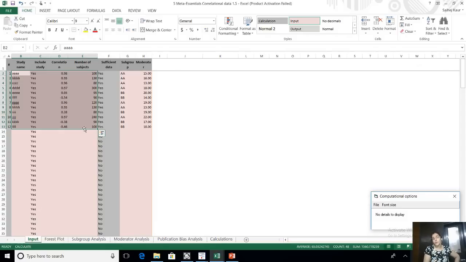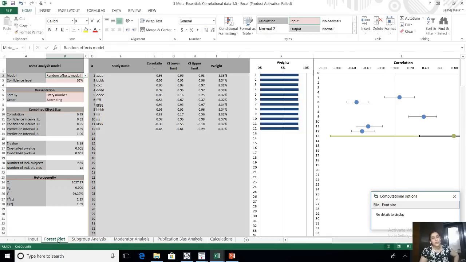The moment you put this input into the input sheet, Meta Essentials will automatically generate a forest plot for you, like CMA. On the right side you can see the forest plot, and in this forest plot you can see these blue dots, and you can see the confidence levels also.